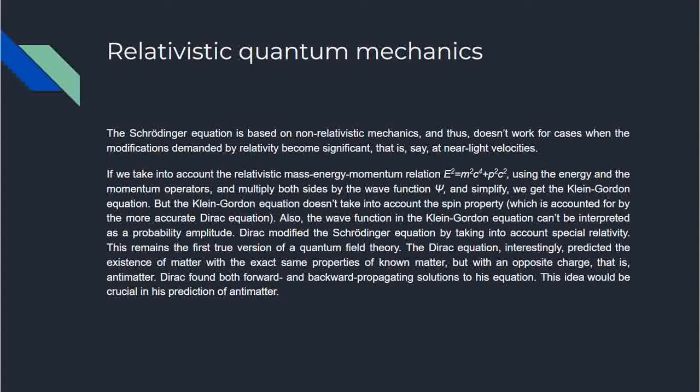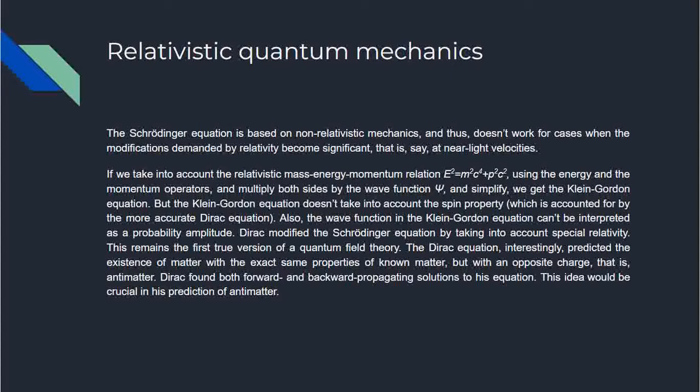So if we take into account the relativistic mass-energy-momentum relation, E squared equals m squared c to the 4 plus p squared c squared, using the energy and the momentum operators. There are some quantum operators, like the energy operator, that's i h-cut del over del t. Then we have the momentum operator. So using these operators, and we multiply both sides by the wave function and simplify, we get the Klein-Gordon equation. But the Klein-Gordon equation doesn't take into account the spin property, which is accounted for by the more accurate Dirac equation. Also, the wave function in the Klein-Gordon equation cannot be interpreted as a probability amplitude.